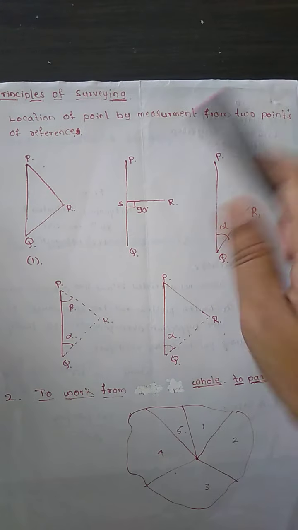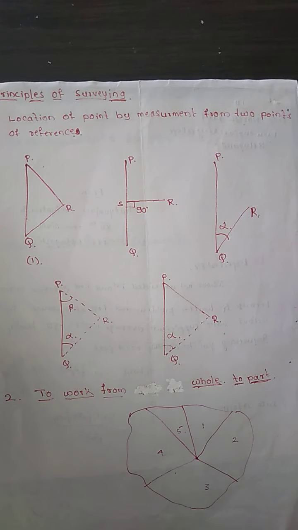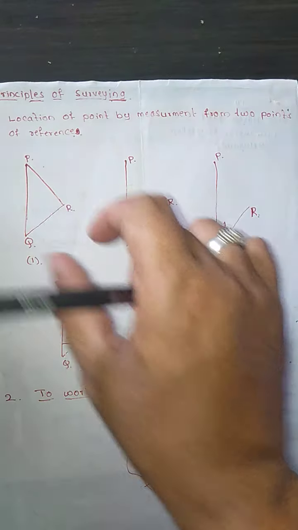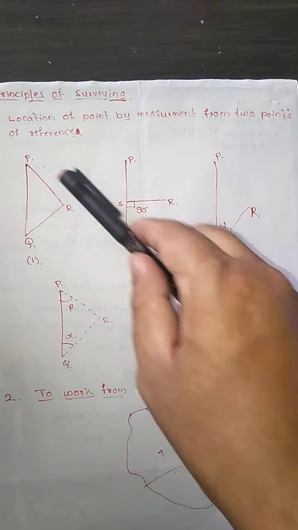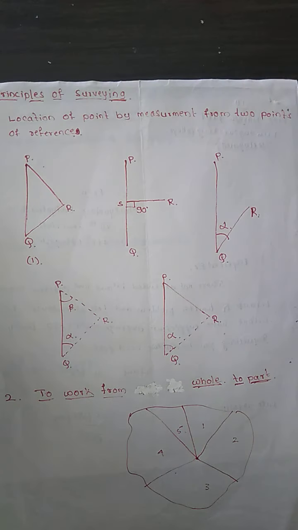Now what we are going to do is measure PR and measure QR, and then from P we are going to draw one arc, and from Q we are going to draw another arc, and then the arcs will locate the point R. This principle is very much used in chain surveying.